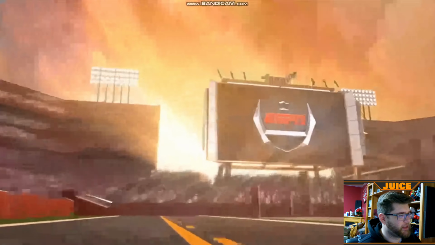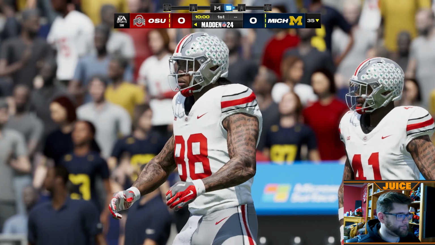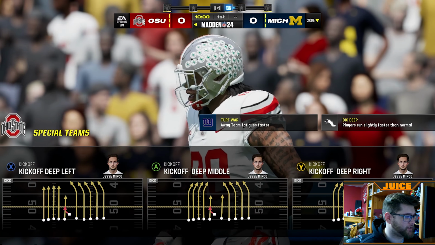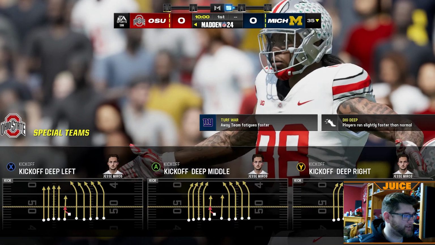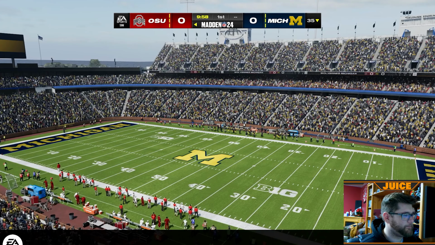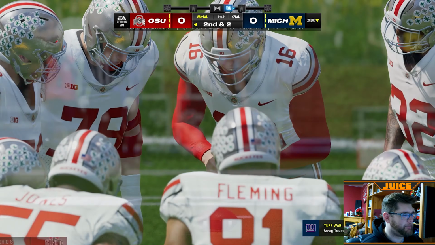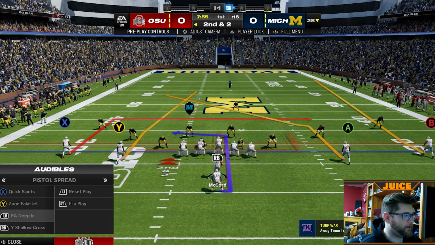But here we go. Well, we'll get a little bit of game. I said there wasn't going to be any gameplay in this video. I guess we'll see just a little bit of gameplay. But I want to be on offense. I want to use my offense. So let's super sim here if I can click the right button. There we go. Now we're on offense. Let's use a little bit of this Kyle McCord, Marvin Harrison offense.